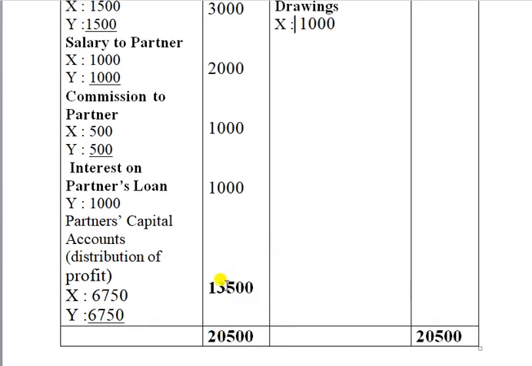This available profit, we are distributing among the partners in their profit sharing ratio. Here they are not saying anything about the profit sharing ratio, so I distributed it equally. The 13,500 is distributed equally to them and transferred to their capital accounts. Is it clear?